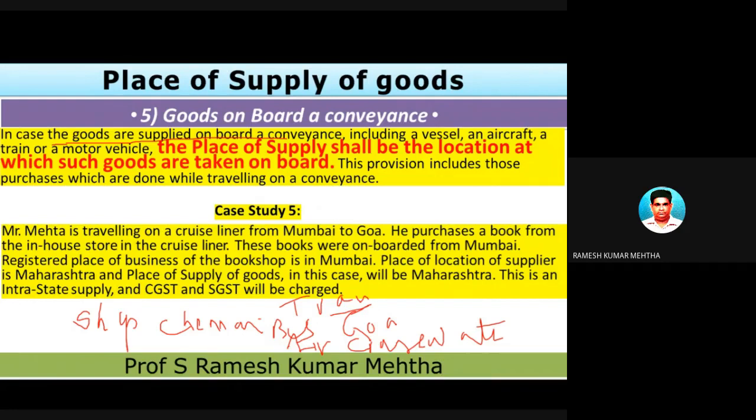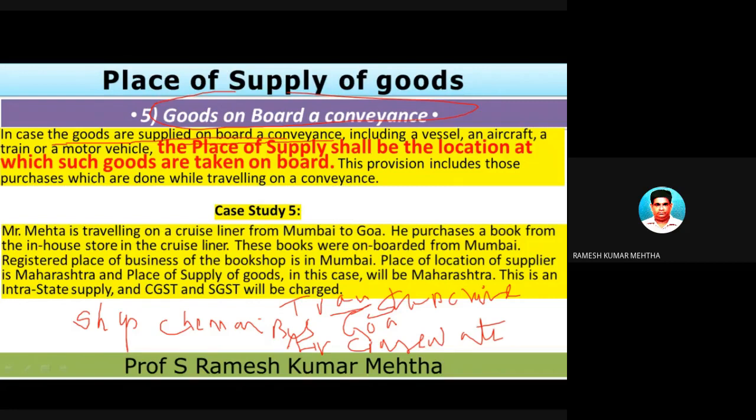Like for example, you are undertaking transportation from Chennai to Goa by waterways, that is by ship or cruise. Then in the cruise you may purchase some goods. So there can be big showrooms or shops where you are purchasing some goods. So the goods are purchased on board. That is the meaning of it. Okay, when the goods are supplied on a board or conveyance. For example, another example I will give.